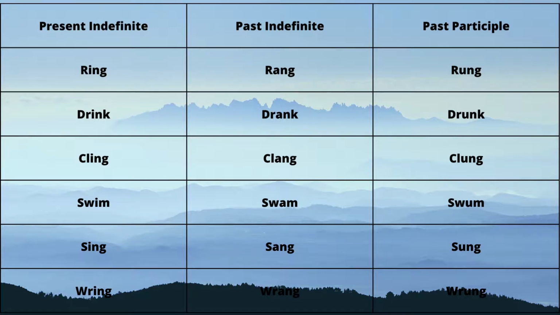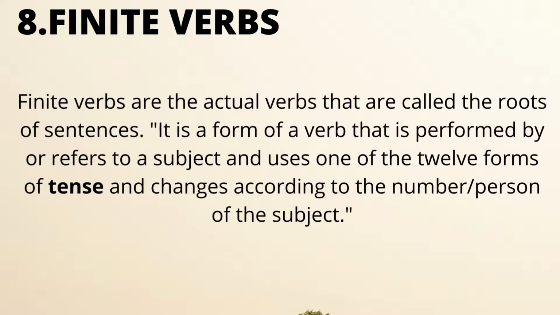Now the next type is finite verbs. Finite verbs actually follow the subject verb agreement rules. Finite verbs are the actual verbs that are called the root of the sentences. It is a form of a verb that is performed by or refers to a subject, uses one of the 12 forms of tense, and changes according to the number or person of the subject.